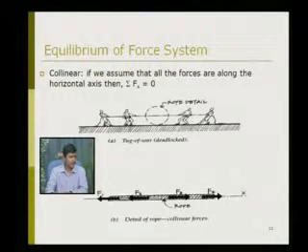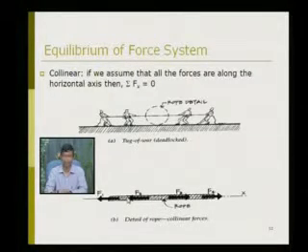In the second figure, the detail of the rope is given, that is collinear forces. So if the addition of F1 and F2 is equal to F3 and F4, that means this system will be in equilibrium.